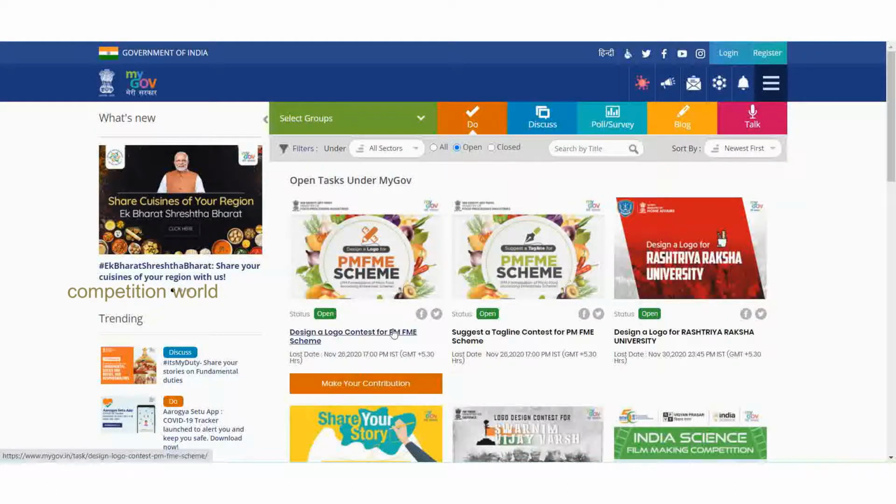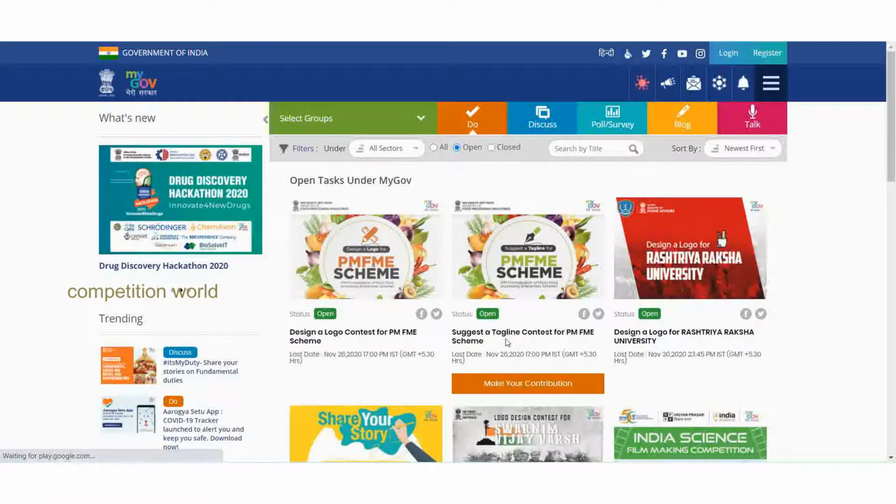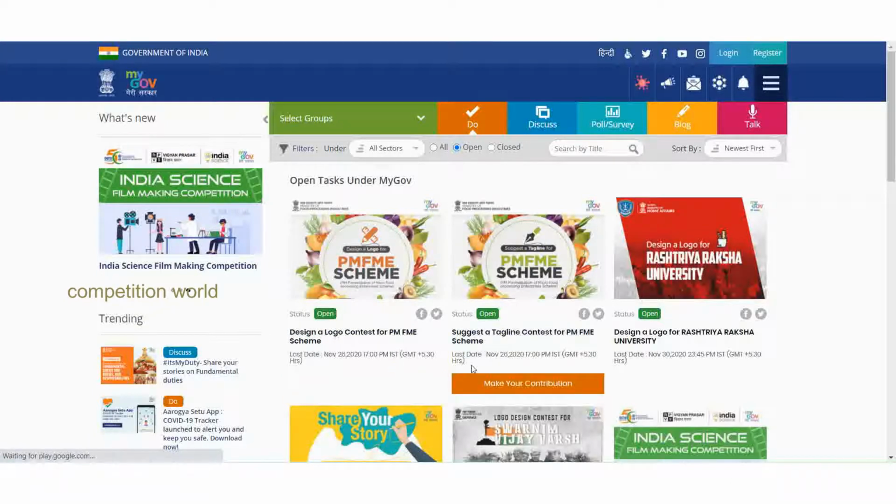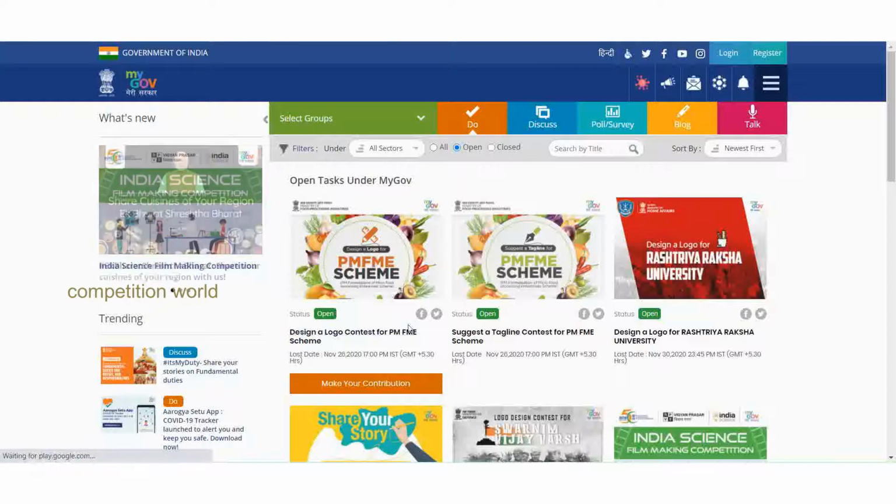Today we are going to see about the new design logo contest and a tagline contest for PMFME scheme. PMFME scheme is nothing but Prime Minister Formalization of Micro Food Processing Enterprises scheme. Let us see more details about the logo contest for PMFME scheme.